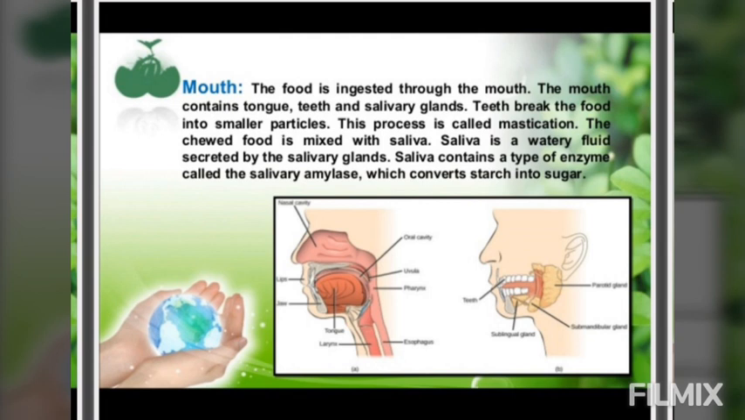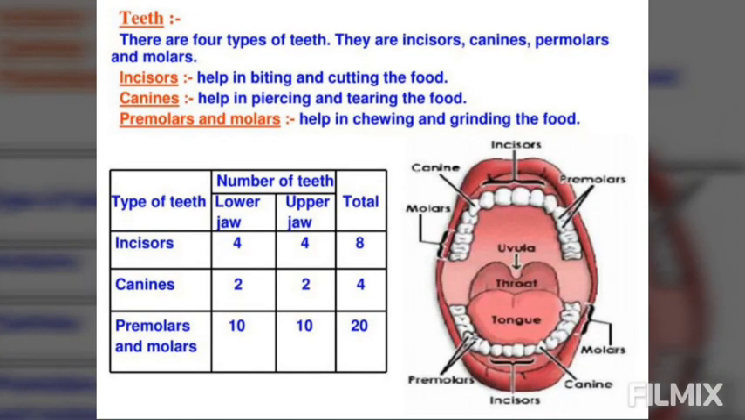After the food is broken down into smaller pieces and mixed with saliva, what happens next? We swallow it down into the digestive system, and it enters with the help of the food pipe. The food pipe is also known as the esophagus. Okay? But before we start with the digestive system in more detail, we need to learn about the teeth which are present in our body.